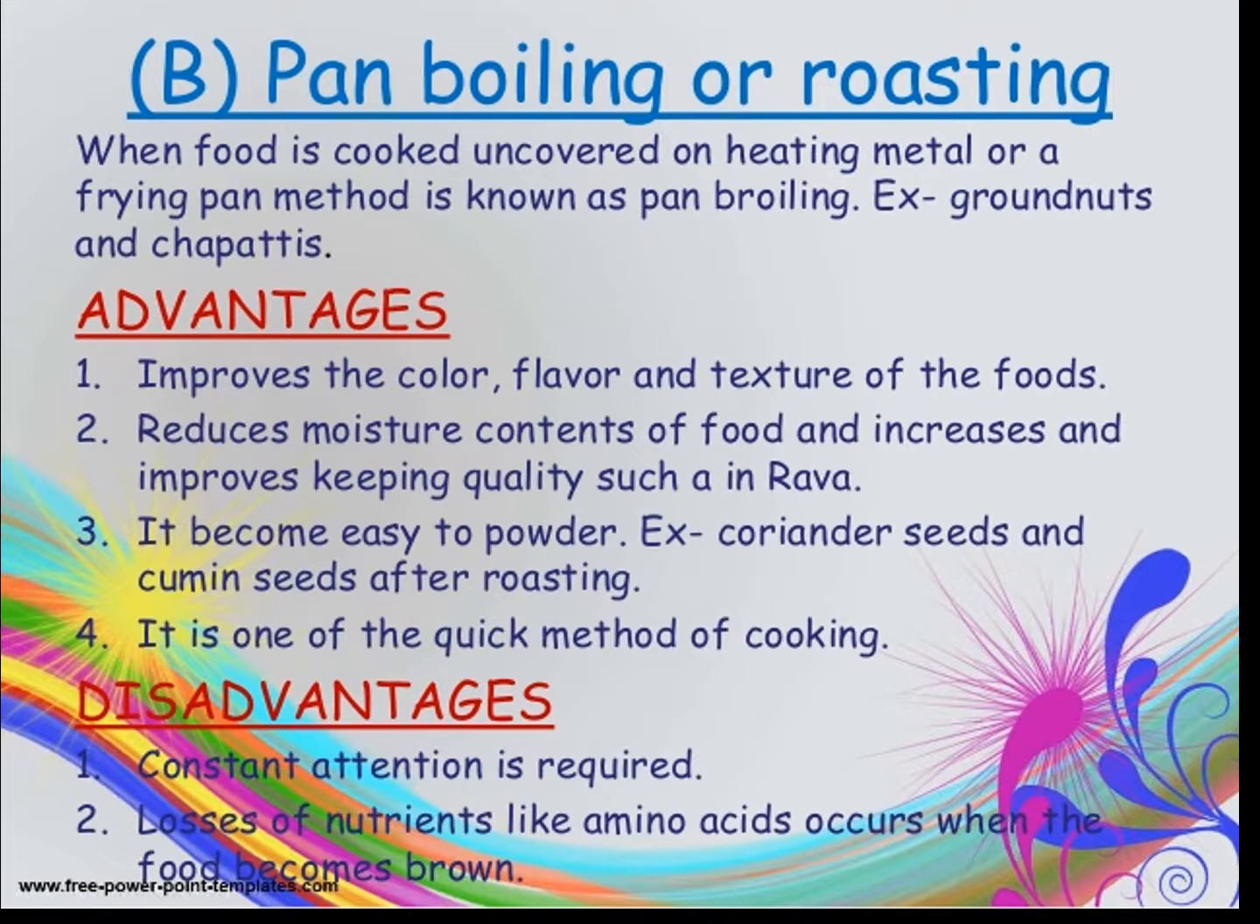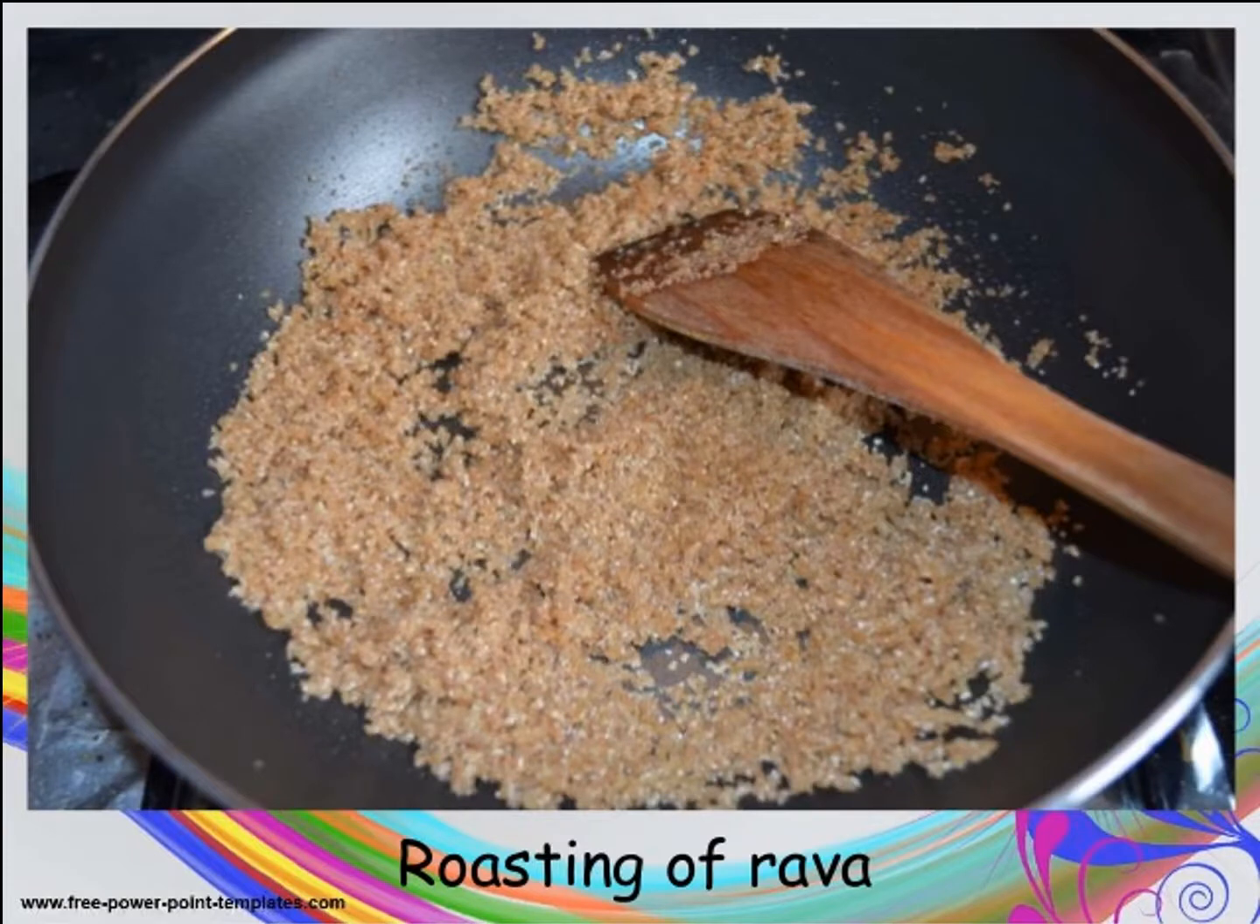This method also has some disadvantages. Constant attention is required during the cooking process. Losses of nutrients like amino acids occur when the food becomes brown, meaning caramelization of the food takes place if extra burning is carried out, and such products do not have a good taste. This picture shows the roasting of rava.